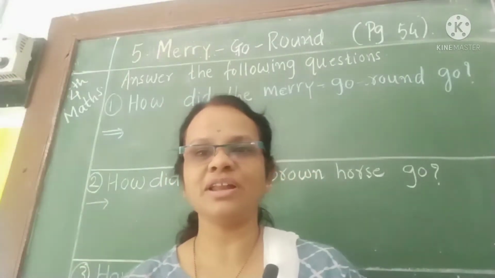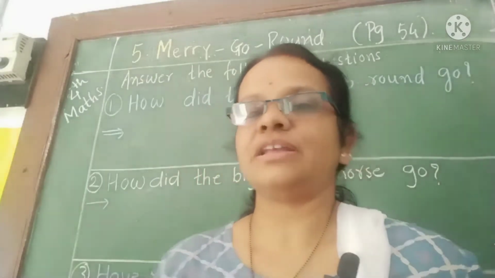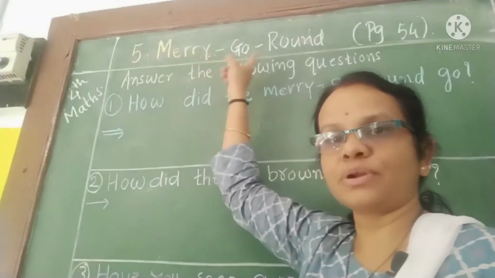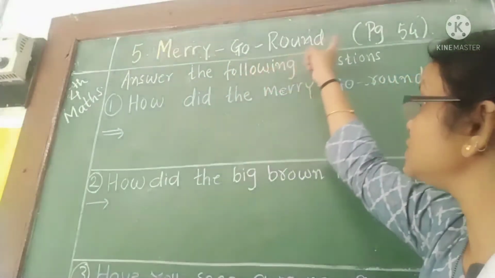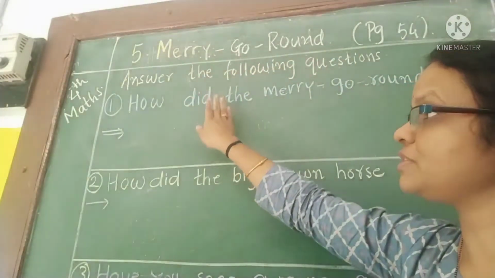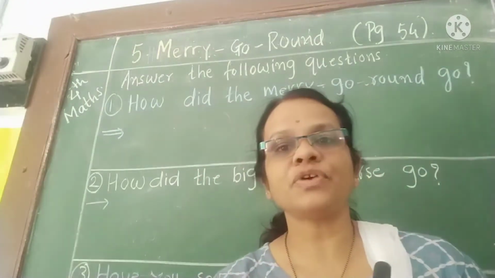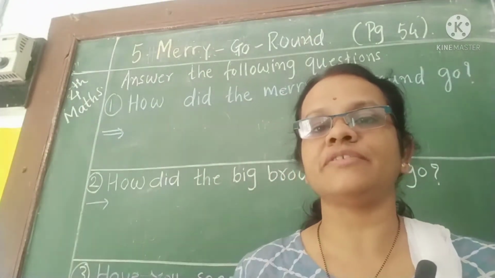How are you all? I hope you all are fine. So today, unit 5, Merry-Go-Round, page number 54. On page number 54, question answers are given. That one we will see. First of all, let's see what we have seen in our previous class.